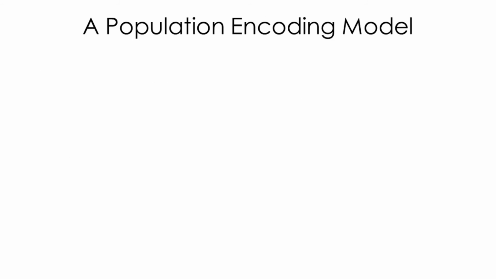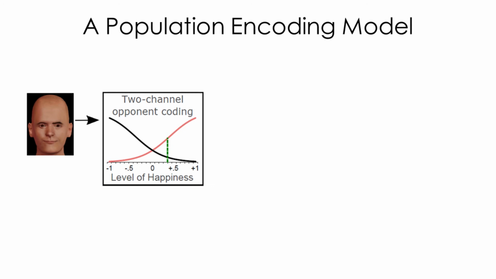An advantage of detection theory is that it can be linked to population encoding models from computational neuroscience to formalize hypotheses on how face perception might be affected in depression. A large body of work supports a 2-channel opponent coding system for face emotion, where a level of happiness is encoded by 2 neural channels represented here by curves of different color. The red channel responds most strongly to happy expression, and its response decreases with less evidence of happiness in a face. The black channel responds most strongly to anti-happy expression, which for simplicity we assume is the same as sadness.